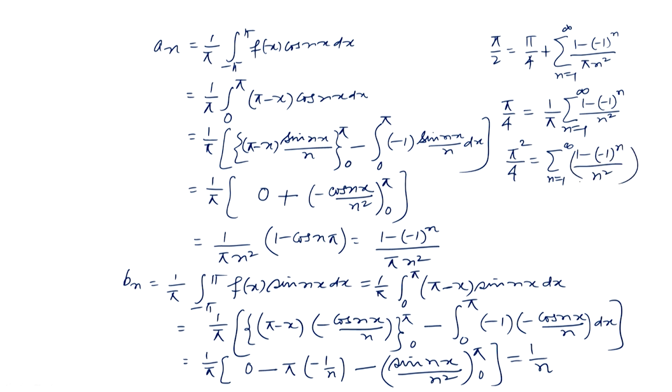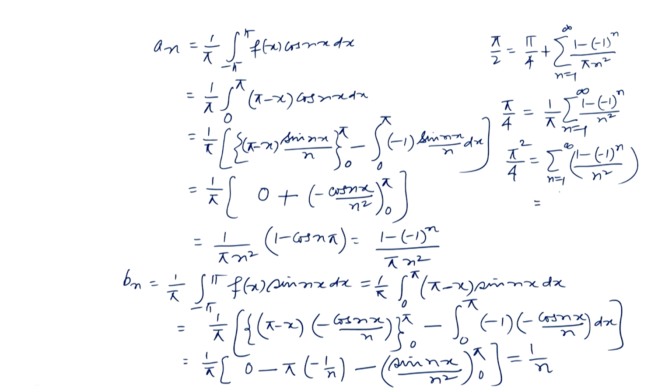Now, let us notice when n is an even integer, then 1 minus minus 1 to the power n will be 0, because minus 1 to the power n will be 1. So, this expression is 0 when n is even, and it is 2 by n square when n is odd.